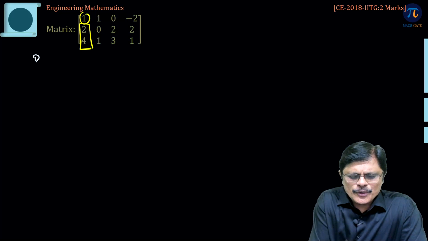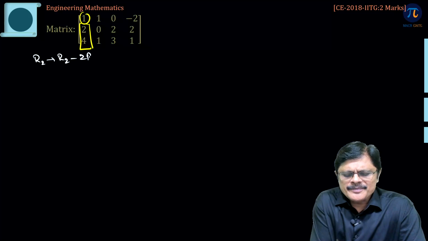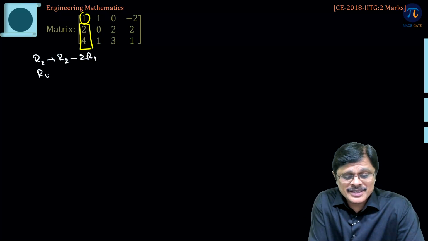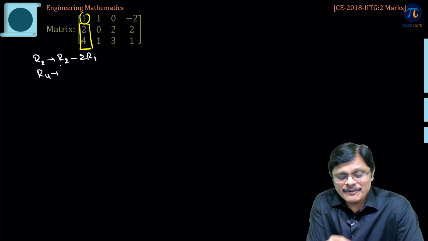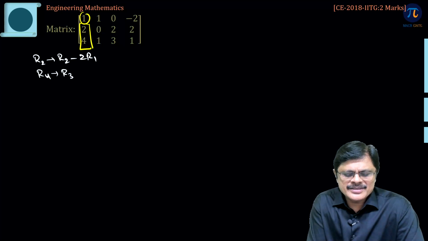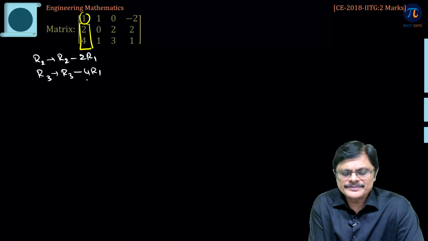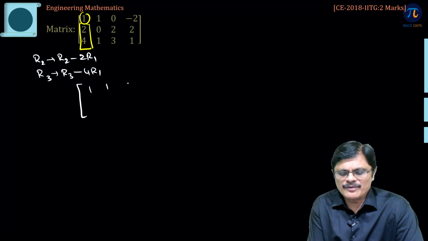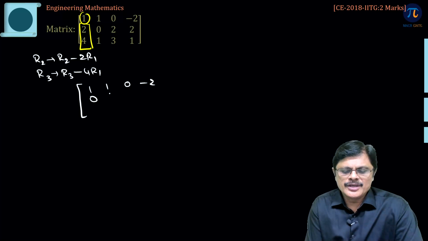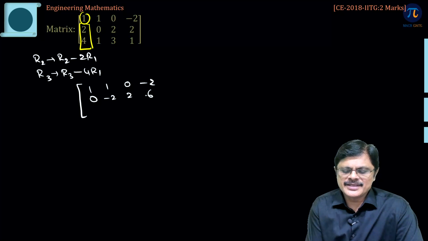Okay. So, R2 is R2 minus 2R1. See, even though I am writing the entire operation, I can still get the answer within 1 minute. R3 is, okay, printing mistake. R3 is R3 minus 4R1. So, what happens? This is 1, 1, 0, minus 2; 2 minus 2 is 0, 0 minus 2 is minus 2, and 2 plus 4, that is 6. Here it is 4 minus 4 is 0, 1 minus 4 is minus 3, and 3, and it is 1 plus 8, that is 9.